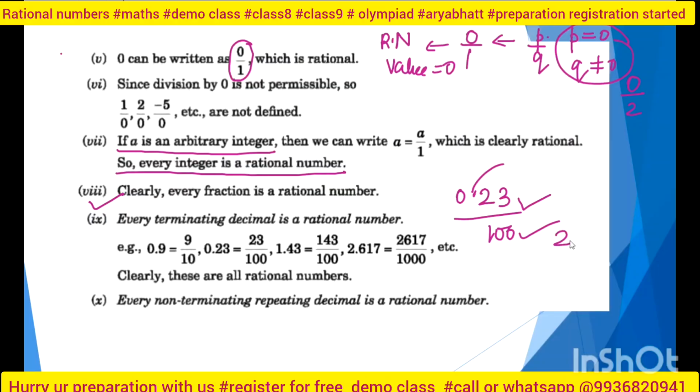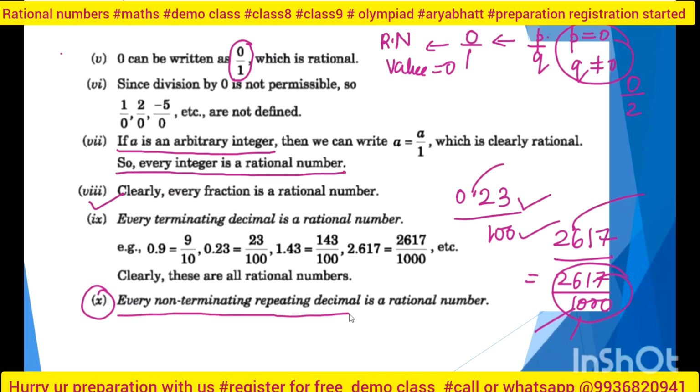I can do this also with 2617: to remove the point, 2617 divided by 1000. So these all are fractions, these all are rational numbers. But the important thing is that every non-terminating repeating decimal is a rational number. These things are already taught in class 6 or 7.